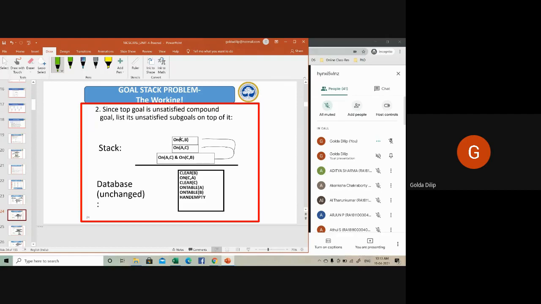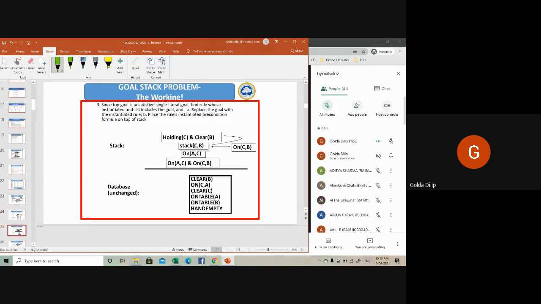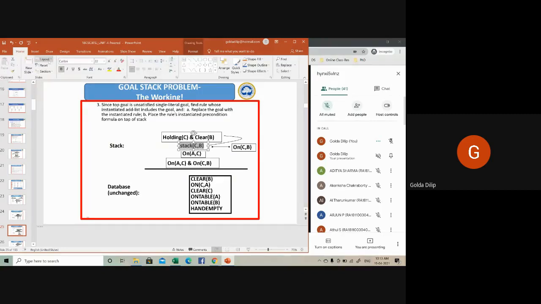what are the preconditions? You need to have the operation stack C comma B, for which the preconditions are holding C and clear of B. Which means the robo arm is holding C and there's nothing on top of B. Then only I can have on C comma B.